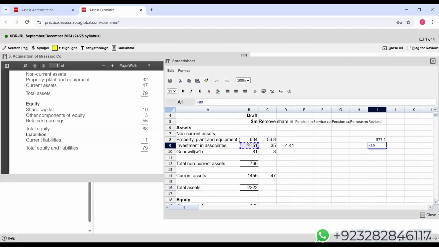Then we'll take this plus this plus this. Then we have got goodwill. Now I'll be writing here new total. Let me use a sum formula. Students, for the revised total, we are getting 740.